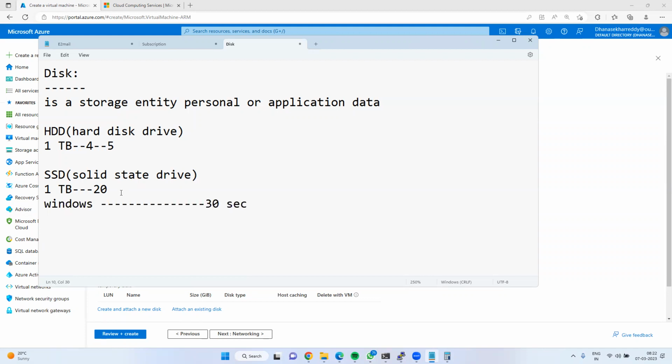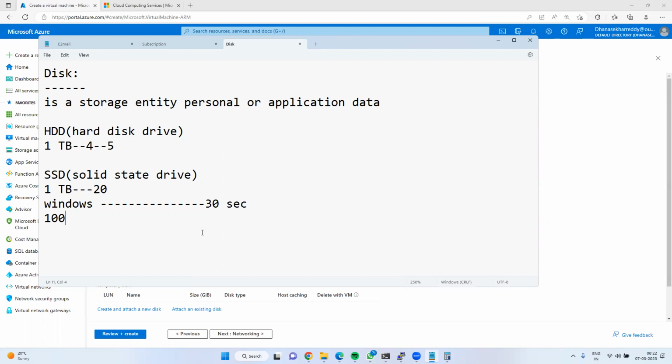Microsoft officially provided this. When you switch on your laptop, within 30 seconds your OS will boot up. Not only that, if you install any OS on top of SSD, 100% it won't be corrupted. Next, it provides 100 times better performance than HDD.